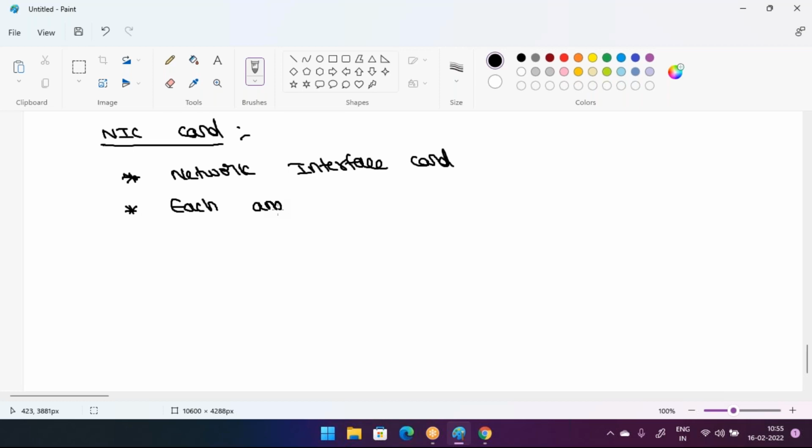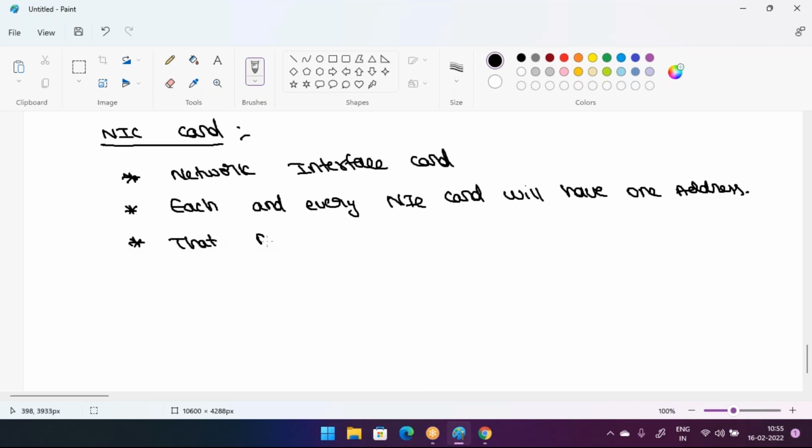Now each and every NIC card will have one address. That address is called a MAC address, that is, media access control address.